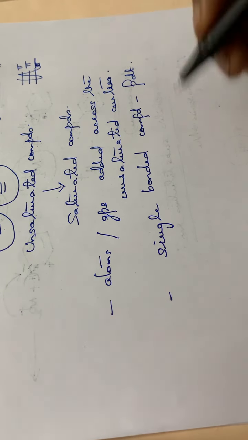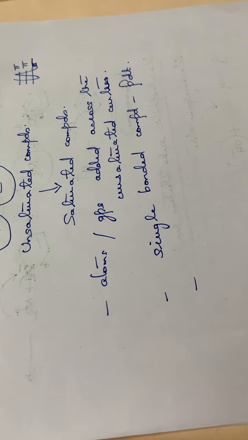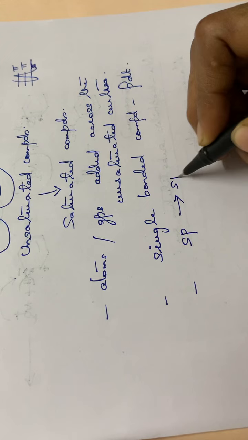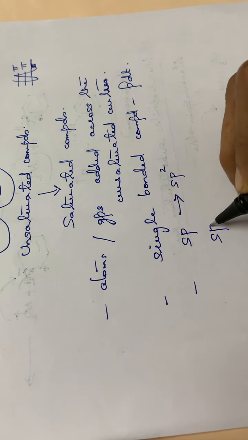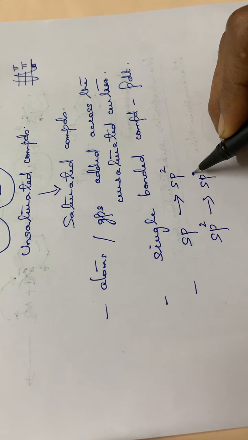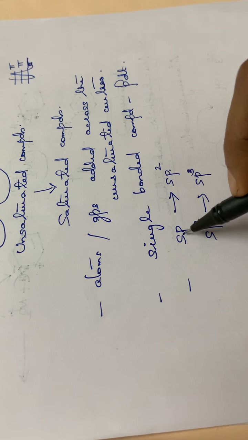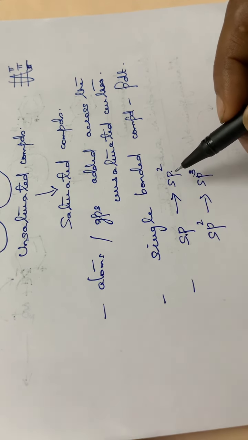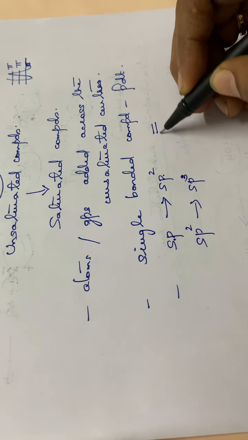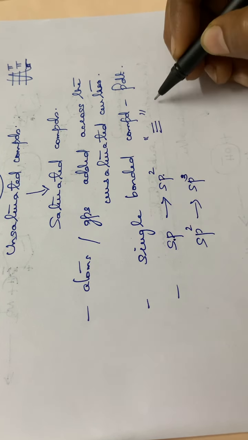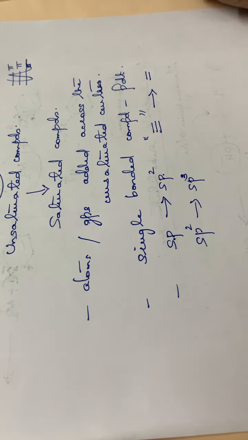Also, in addition reactions, the hybridization state will normally change from sp to sp2 and again from sp2 to sp3. Sp means triple bonded compounds.